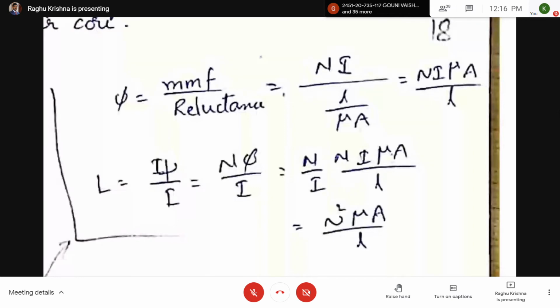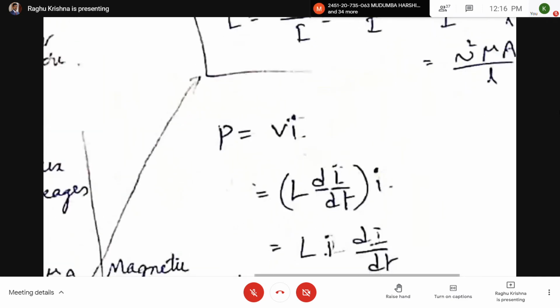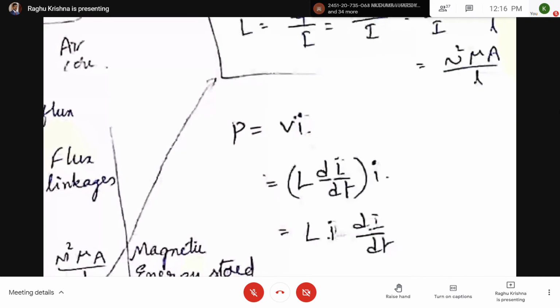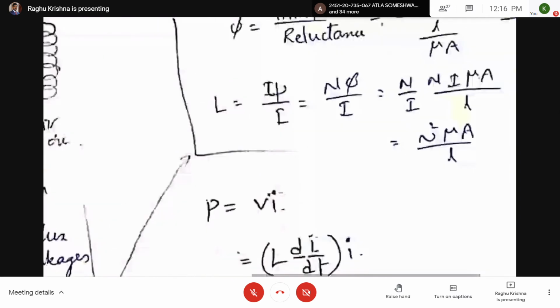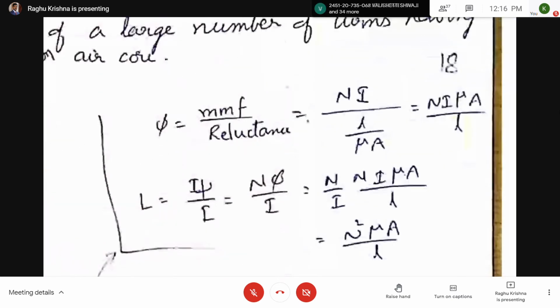Now here, if number of turns are increased, you can see here inductance also increases. If permeability increases, inductance also increases. Now coming to P equal to Vi. So here, this is just for idea. L equal to N square mu A by L. Already in intermediate also you may have studied.